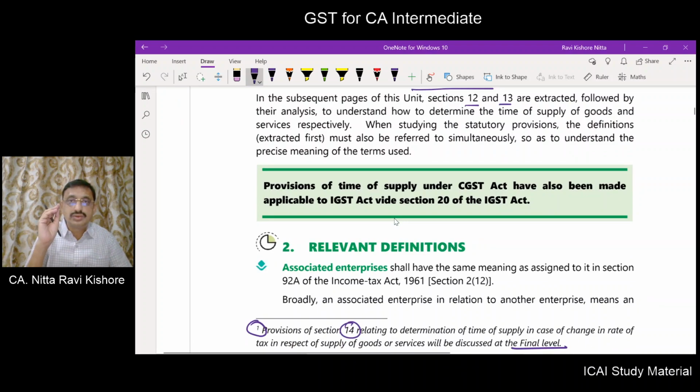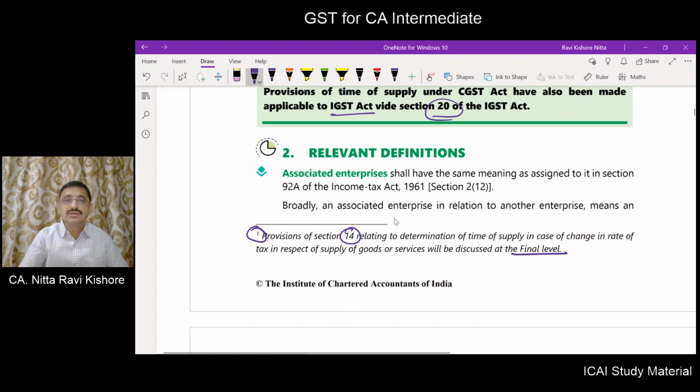Now, the provisions contained in section 12, 13 and 31 of the CGST Act relate to intrastate supplies. Now, what about the time of supply in respect of interstate supply? It is dealt with in the IGST Act. Of course, the section number is 20.